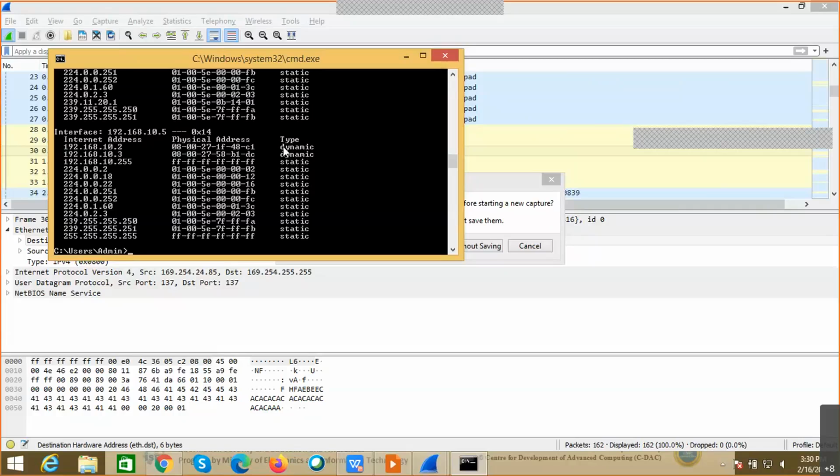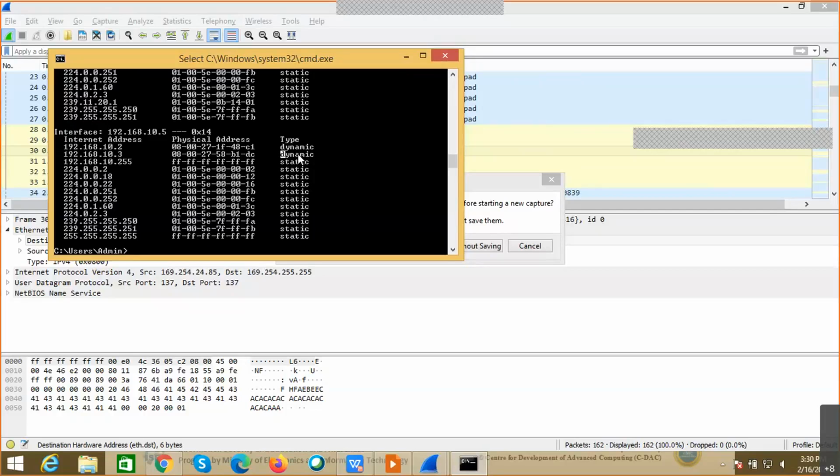Okay, so this type, it is dynamic. As you can observe, this entire thing is actually dynamic. And there are some sections called static. Static is nothing but what is already fixed with respect to the interface or the entry for the manual.